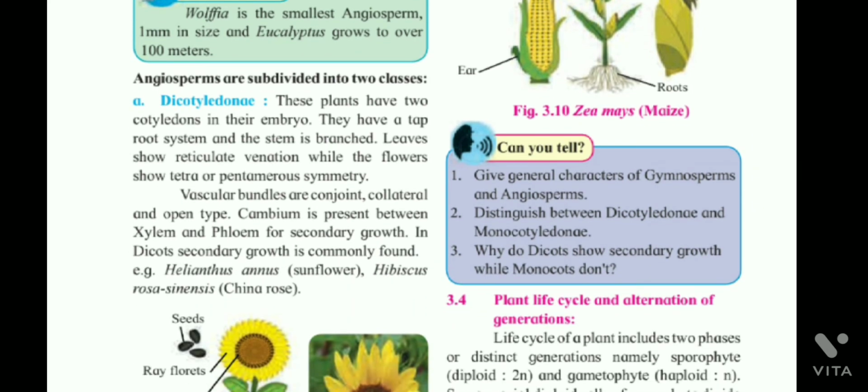Angiosperms are subdivided into two classes. Dicotyledonae. These plants have two cotyledons in their embryo. They have a tap root system and the stem is branched. Leaves show reticulate venation while the flowers show tetra or pentamerous symmetry. Vascular bundles are conjoint, collateral and open type. Cambium is present between xylem and phloem for secondary growth. In dicot, secondary growth is commonly found. Example: Helianthus annuus, sunflower; Hibiscus rosa-sinensis, China rose.